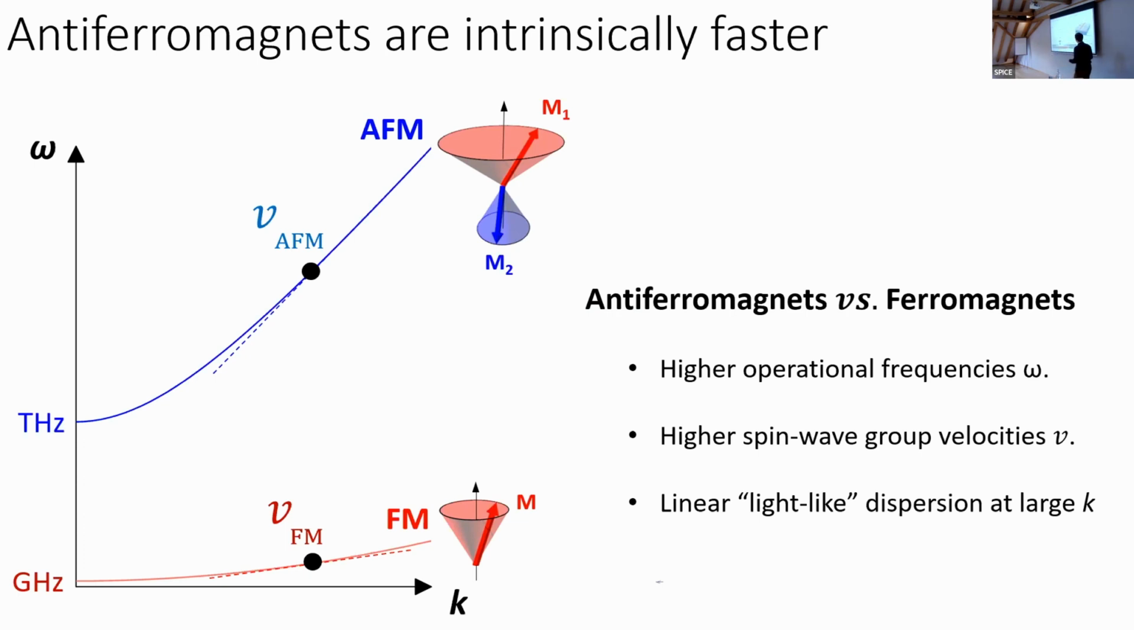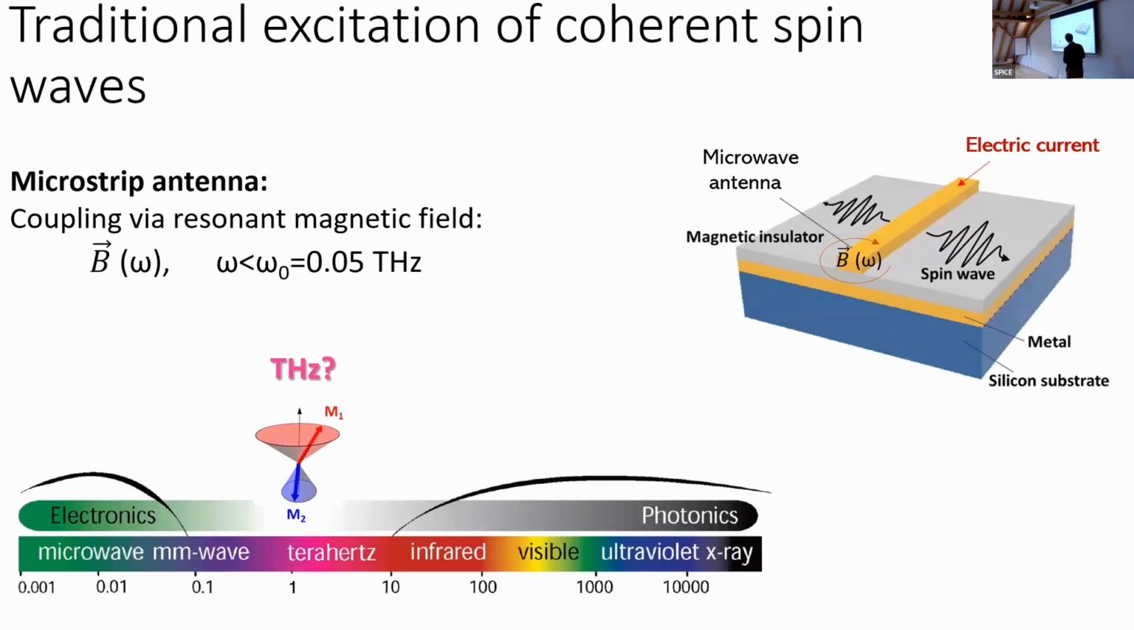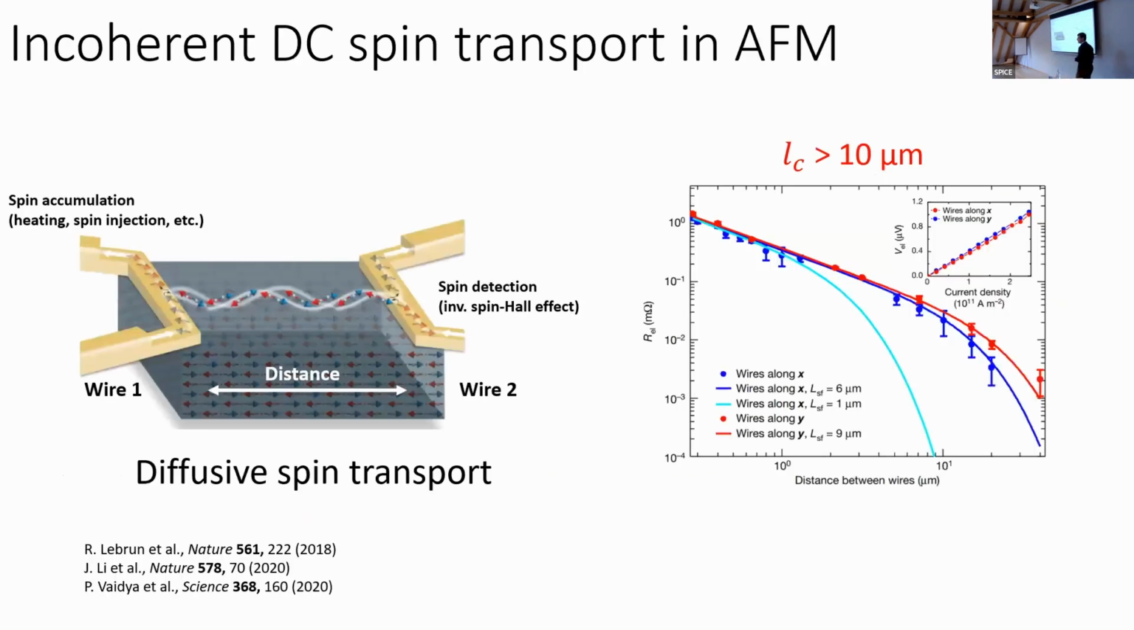However, if you would like to drive antiferromagnetic magnons, we can face some difficulties because their frequency is in the terahertz range, and traditional sources to drive magnets, such as a microstrip antenna, are basically electronic devices, and they operate in the frequency range below 0.1 terahertz. So there are almost no sources to drive coherent antiferromagnetic magnons, but antiferromagnetic transport is very appealing. That's why people at least try to realize incoherent DC spin transport in antiferromagnets.